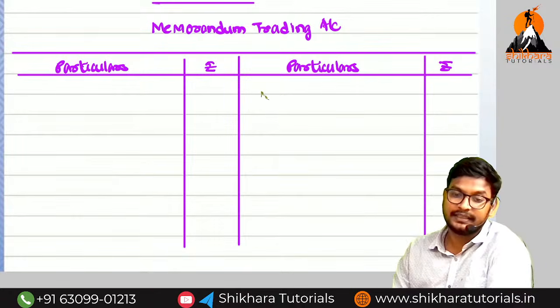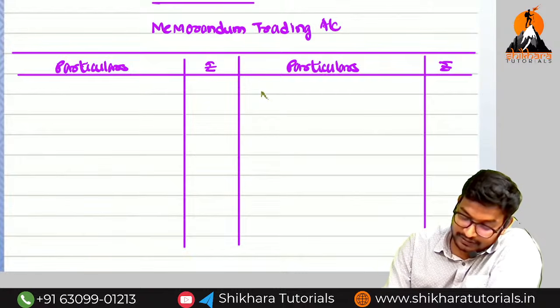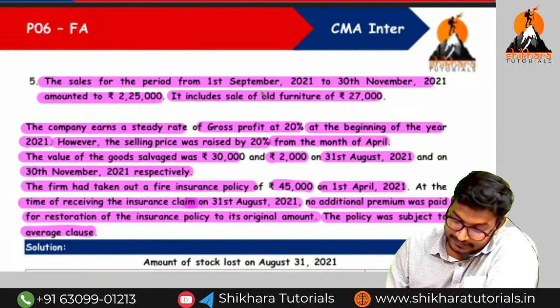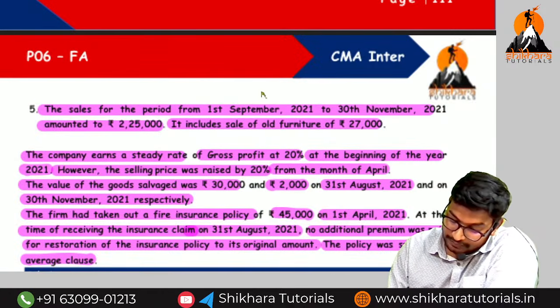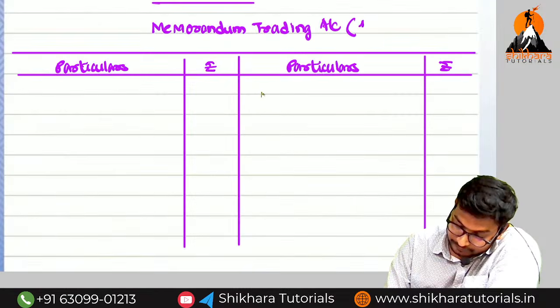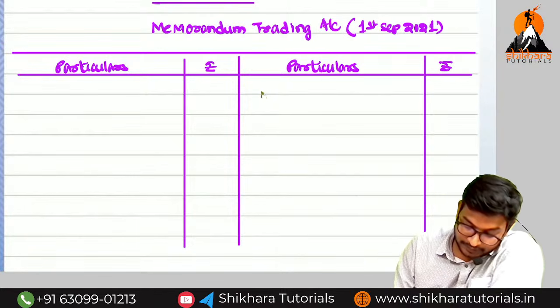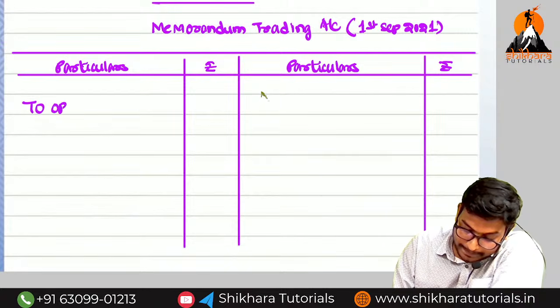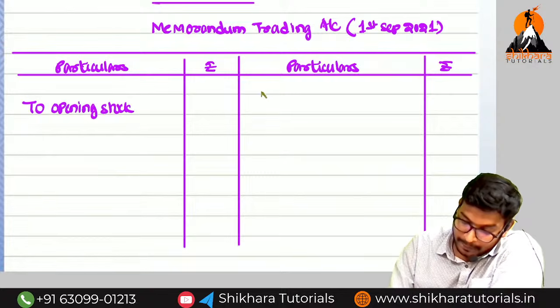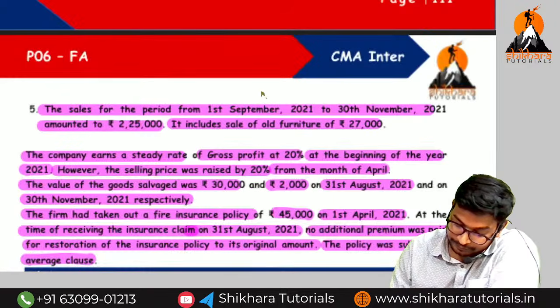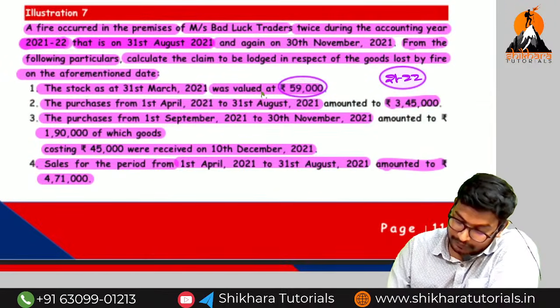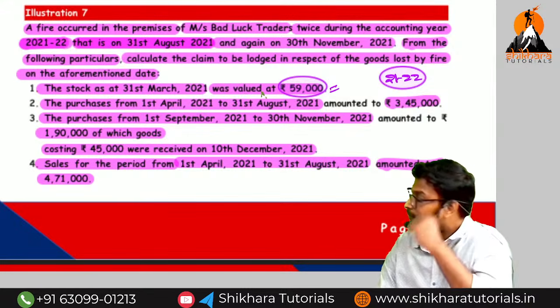Can you say the opening stock? This is the first time loss. What is the first time loss date? 1st September 2021. What is the opening stock? Here will be the data. 59,000 is the opening stock.